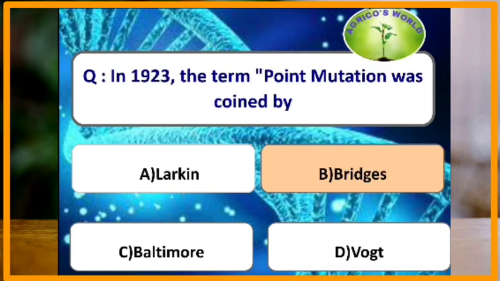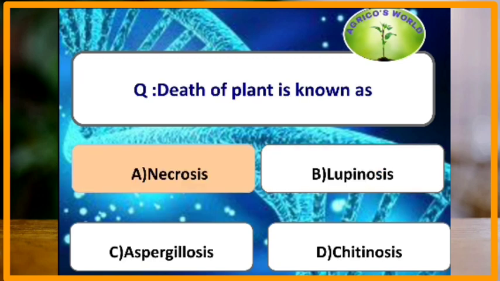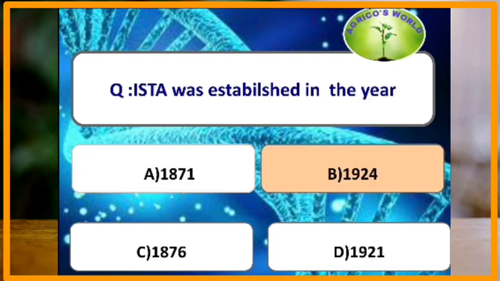In 1923, the term point mutations was coined by? When coming to the point mutations, it is the replacement of a single base nucleotide with another nucleotide, and the term point mutations was coined by Bridges. Death of the plant is known as? The death of the plant is known as necrosis. ISTA was established in which year? ISTA is the International Seed Testing Agency, and it was established in the year 1924.